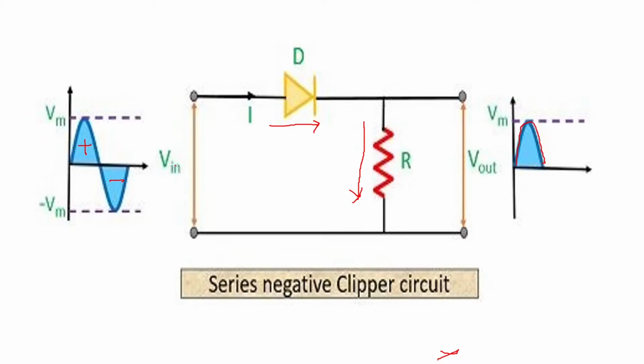Similarly, when the input is negative half cycle, the diode is reverse biased, there is no current going to flow here, so the output voltage will be zero. So when the input is negative half cycle, the output voltage is zero, so you won't get a negative half cycle here, it is chopped off. So the negative part is chopped, so it is called a negative clipper. And because the diode is in series, it is called a series negative clipper.